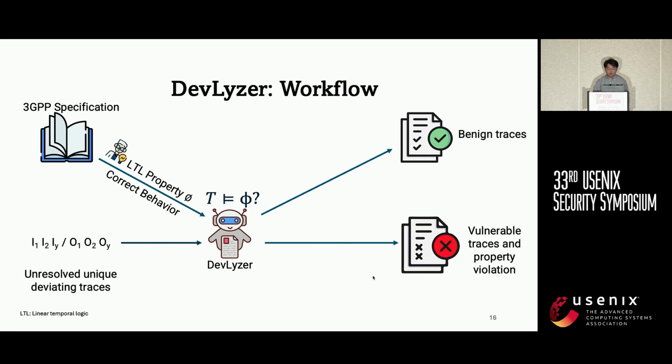And the security expert will work with Devlizer iteratively, which means when Devlizer encounters a deviating trace which cannot be resolved by the current property set, the security expert will keep adding LTL properties into it until all the deviating traces get triaged.